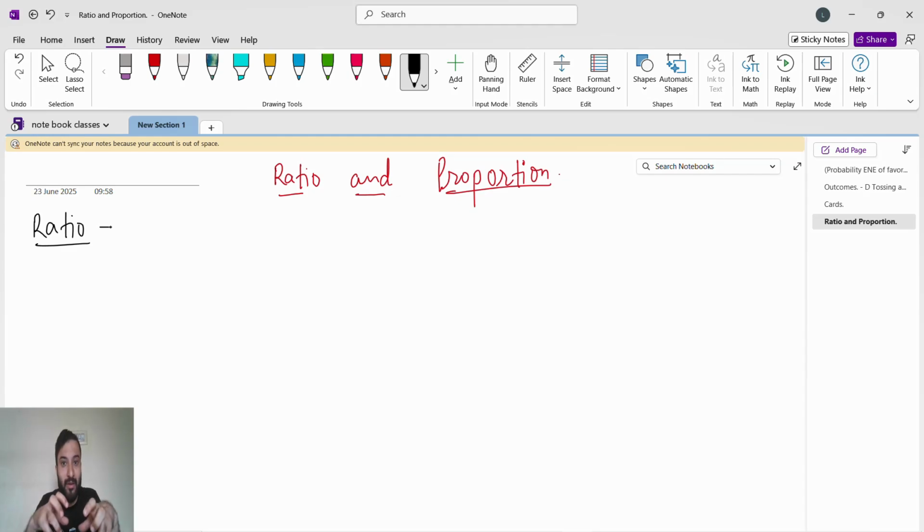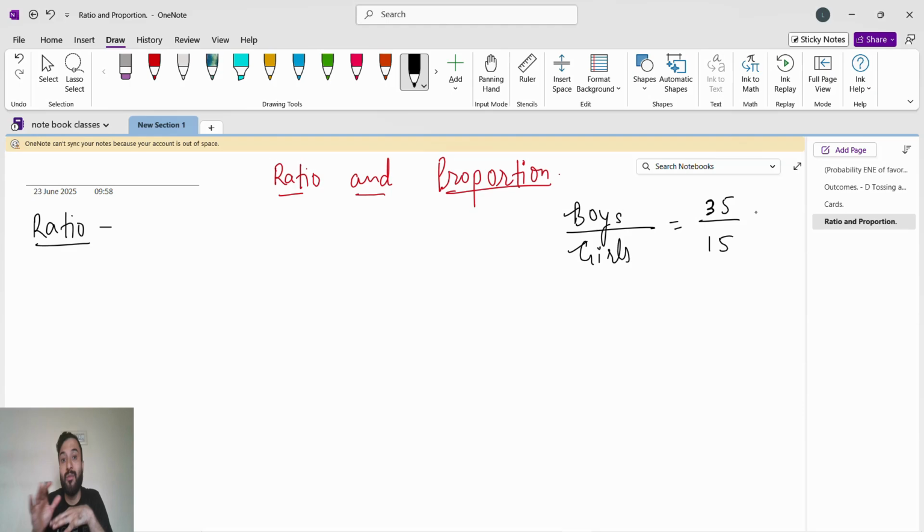We will compare. If I talk about ratio directly, we can say a simple thing: it is a comparison. Ratio means we are doing a comparison. So here in the class, we did the comparison of the number of boys to the number of girls. Boys are 35 and girls are 15. This is a comparison.